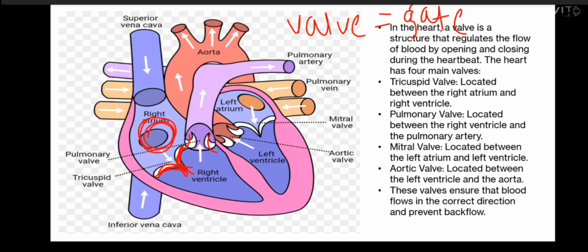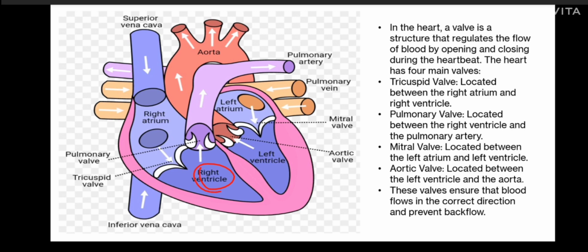Means these valves are acting like a gate. Here one gate is there, here one gate is there, but this gate is open. Means whatever blood is present in this right ventricle, it can flow through this gate and it can come out of the pulmonary artery. I hope you all understood what is valve. Valve is nothing but it is a gate. When that gate will open, the blood will flow, and when the gate will close, the blood can't flow back. That's why we are having valves in the heart.